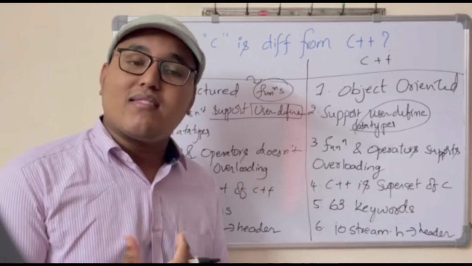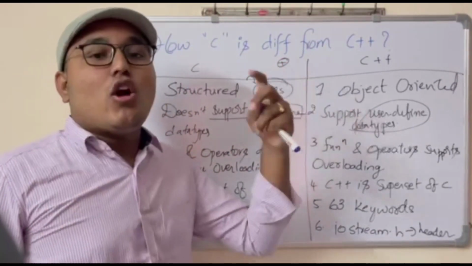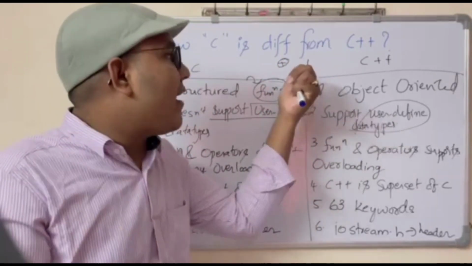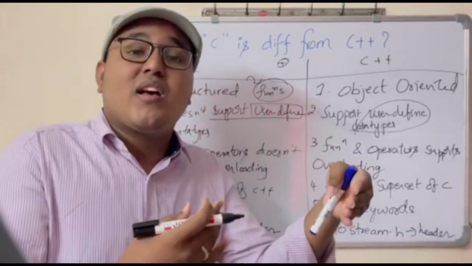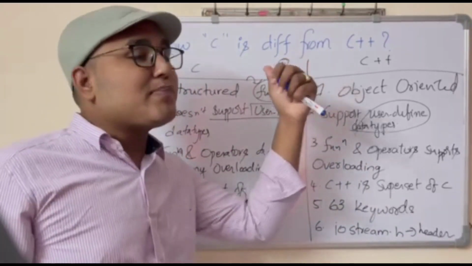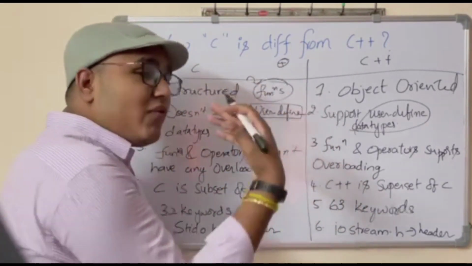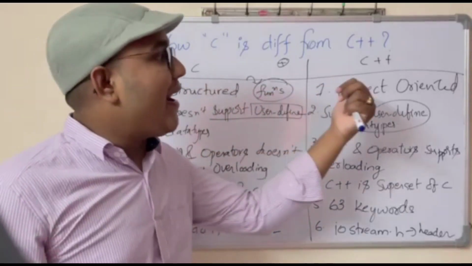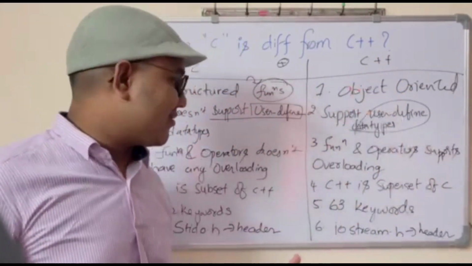Whereas operator overloading means, if an operator, let's say plus, performs two types of operations, let's say if I give two integers, then it will perform as an addition operator. If I give two strings and it performs a string operation, then we can say this plus operator is operator overloading. So both function overloading as well as operator overloading are not supported by C, whereas both are supported by C++.